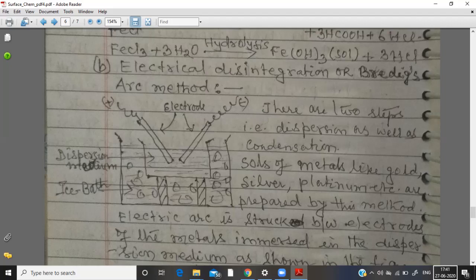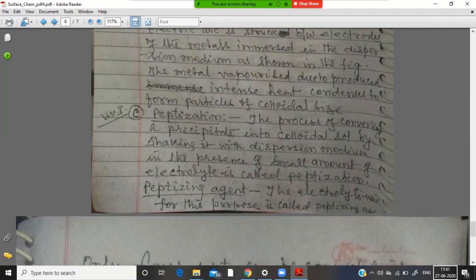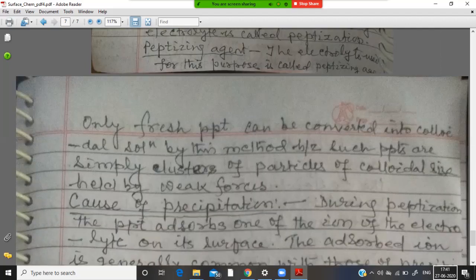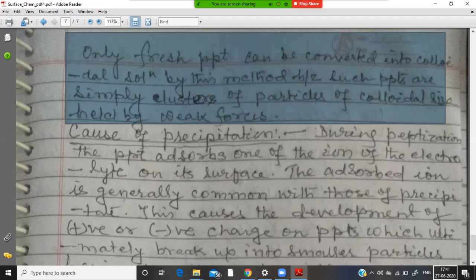The electrolyte used for the purpose of peptization is called the peptizing agent. Only a fresh precipitate can be converted into a colloidal solution by this method, because such precipitates are simply clusters of particles of colloidal size held by weak forces. So this is all about peptization.